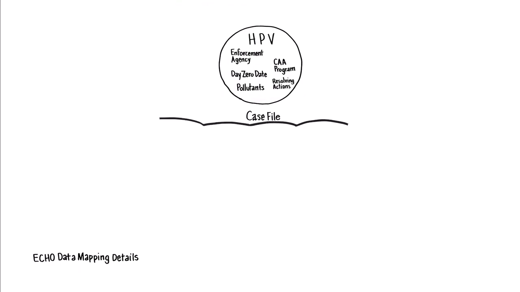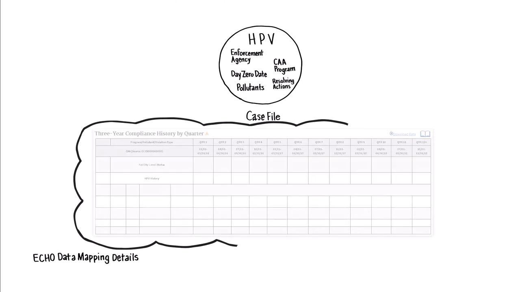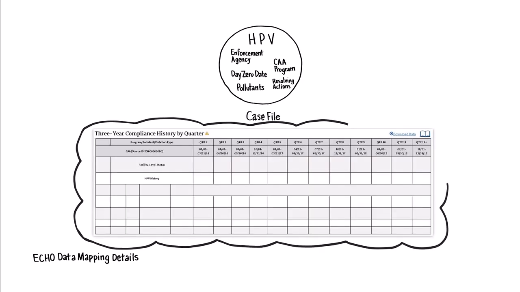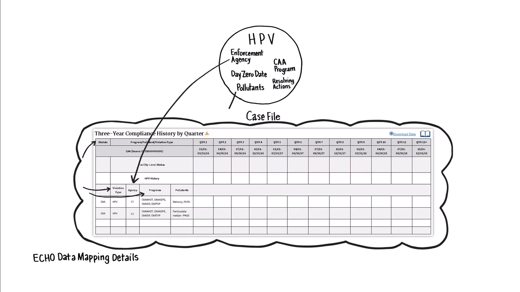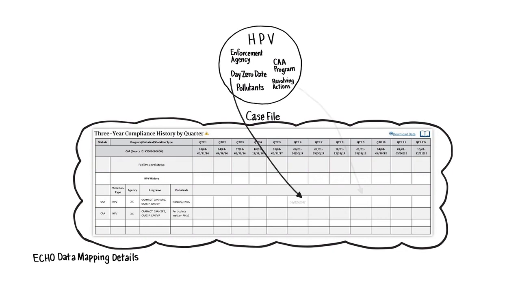ECHO populates the 3-year compliance history by quarter table for a facility using the information contained in the case file, including statute, violation type, agency, programs, and pollutants. The day zero date and the resolve date are placed in the quarters they occur, and arrows are placed in the in-between quarters to indicate that the facility continues to have a violation status from the zero date until the resolve date.